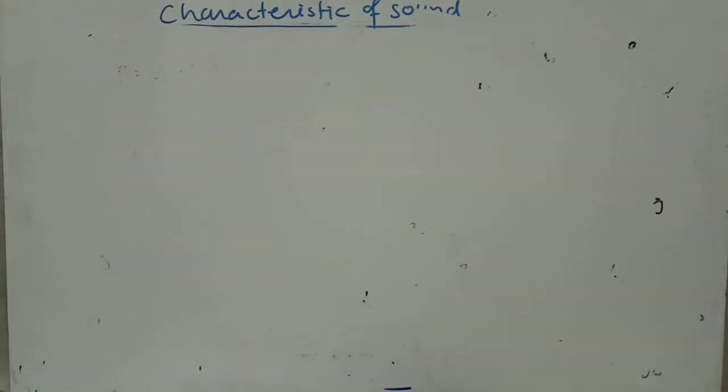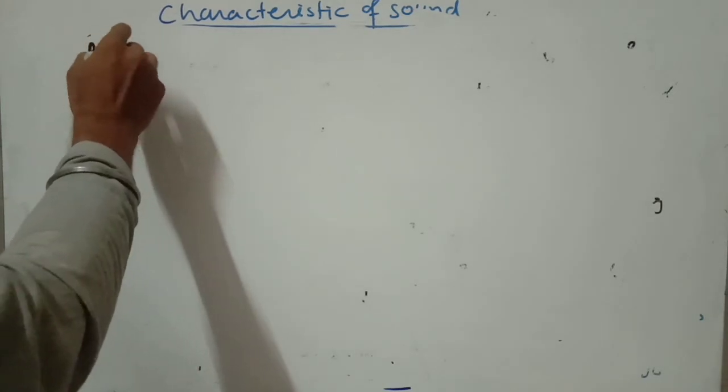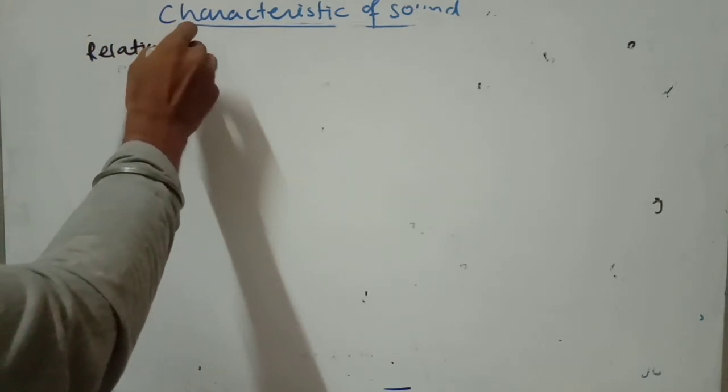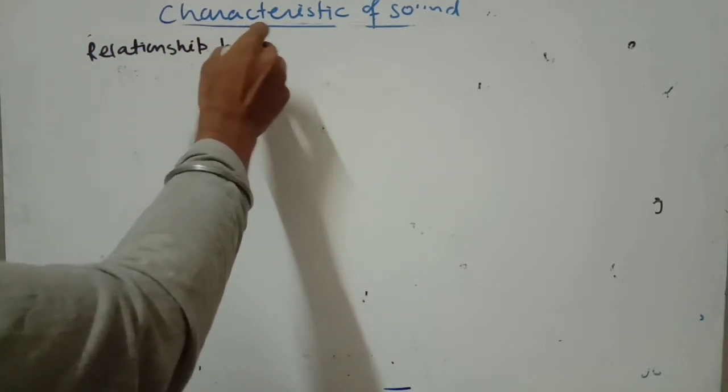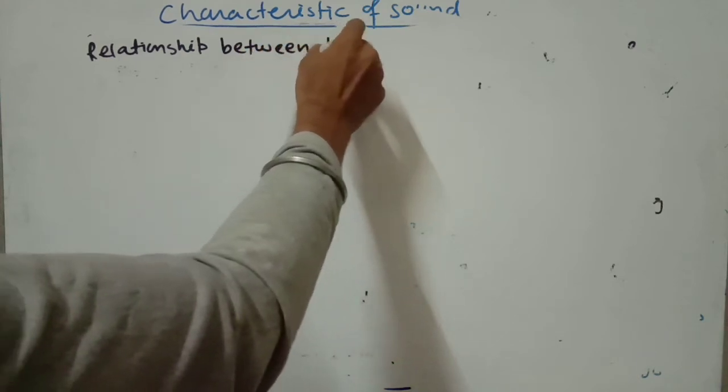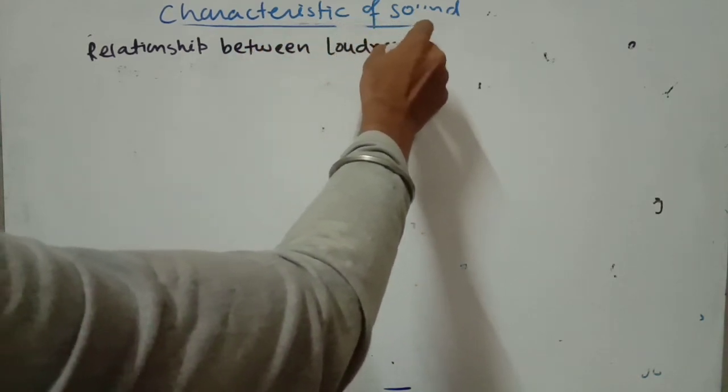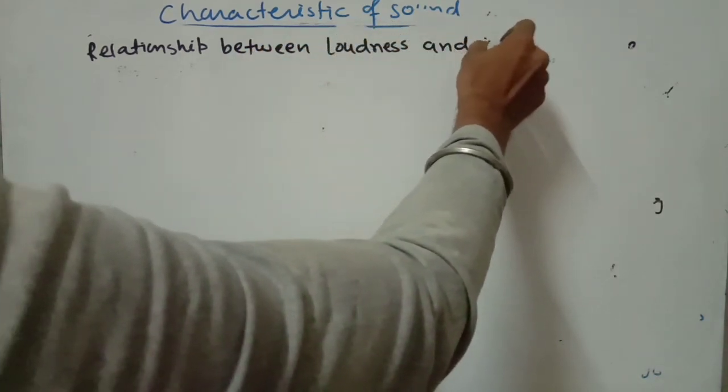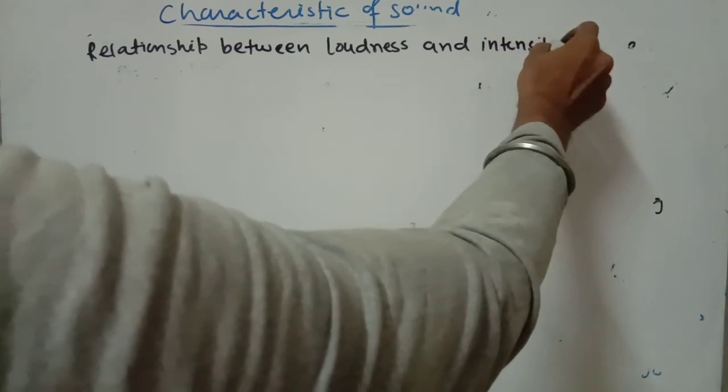Okay, so now, the relationship between loudness and intensity of sound.